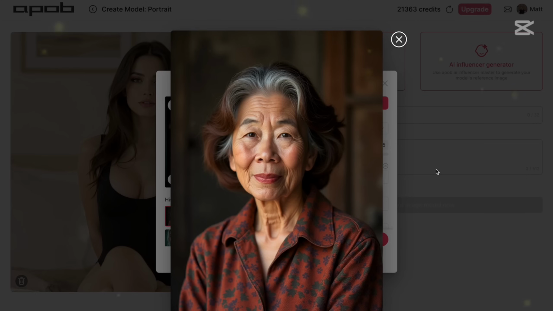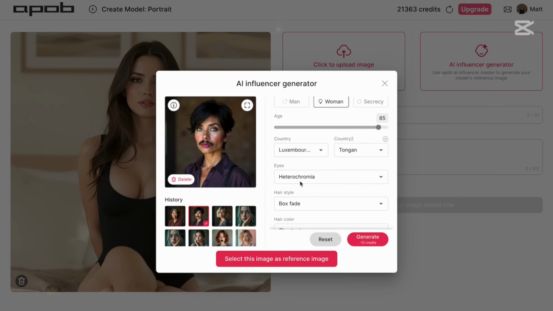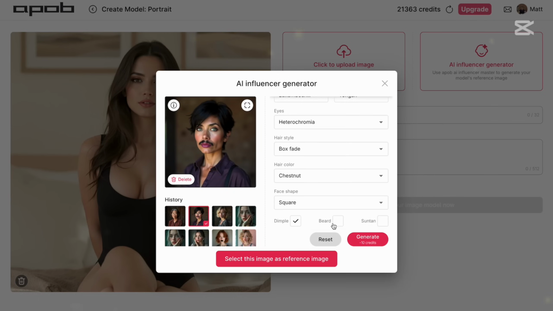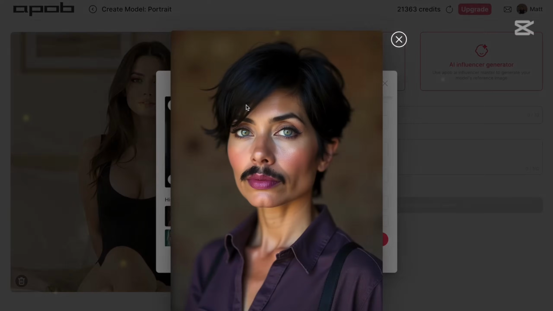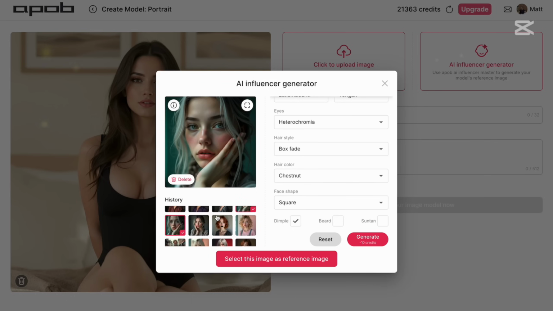Of course, it is polished. But as I mentioned, nowadays people usually are using filters. So that's why it looks like that. And this one looks very hilarious. This was the second generation. You need to sometimes check what kind of options you are picking, because sometimes you will be having a beard and then you have something like that. Nevertheless, it looks all right. It's a nice generation. So then when you're ready, you just pick your influencer, whatever it might be. For example, this one, I like this one.